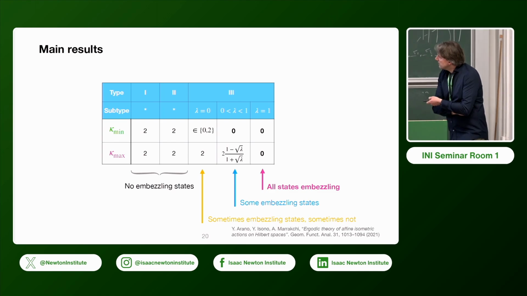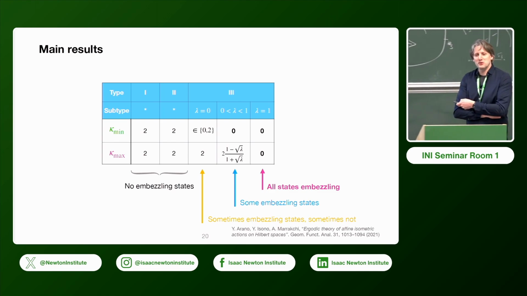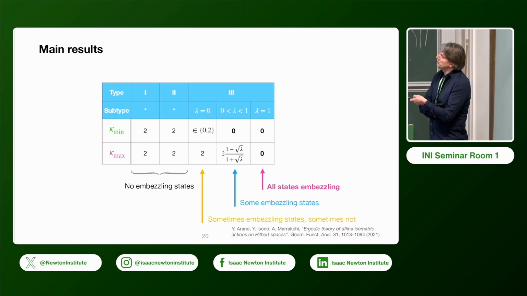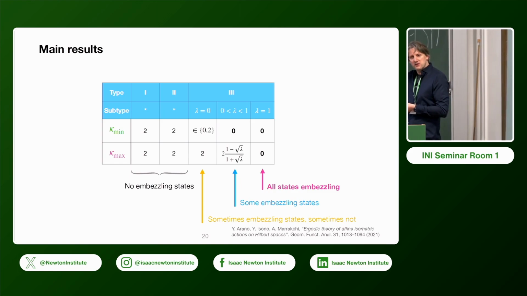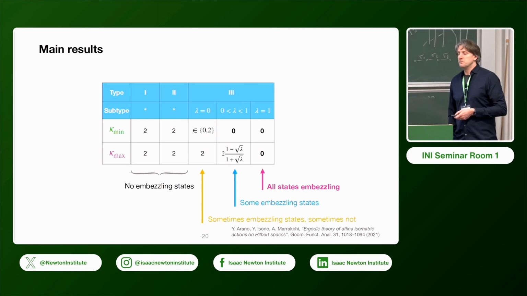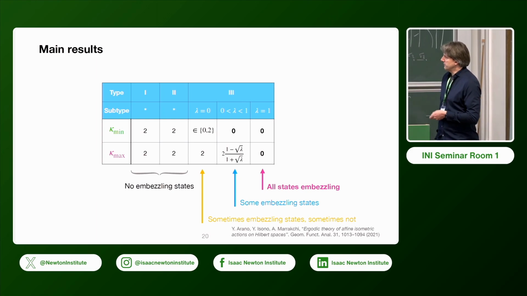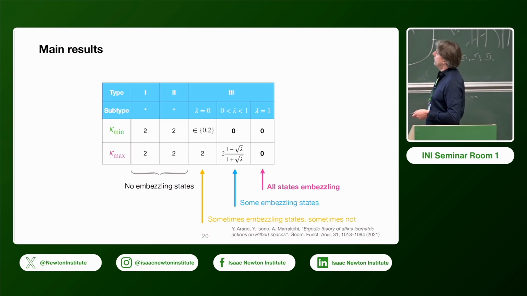So Amin actually informed us about this. Due to his work, we were able to complete this table before. We only knew that there are some cases where it's 2 and it's 0, but there could have been some intermediate values, but apparently there's a strict dichotomy for this. And well, it essentially follows from some ergodic theory, which I will come to in a moment.